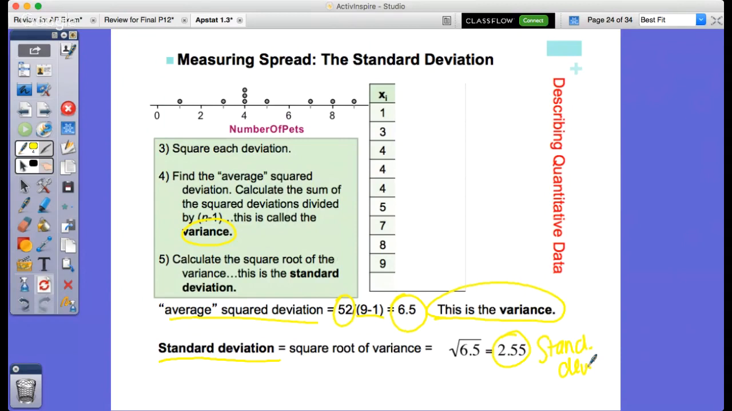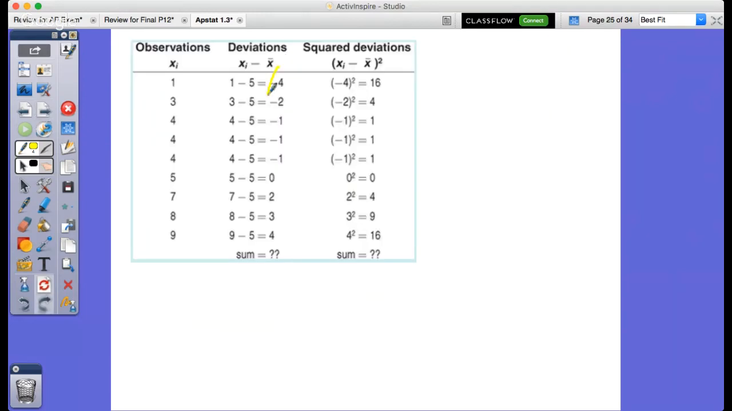Now, what's cool about this is you actually do not have to solve this, okay? There's an easier way to solve this without having to do all of it, and we'll show that in a second. So we've got the deviation. We square the deviation, right? We found the sum of it. We average those together. We find variance. We square root the variance. Get the standard deviation.